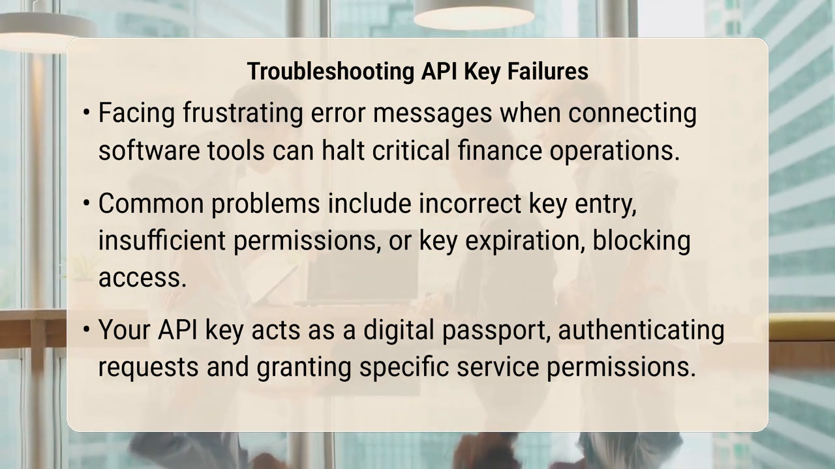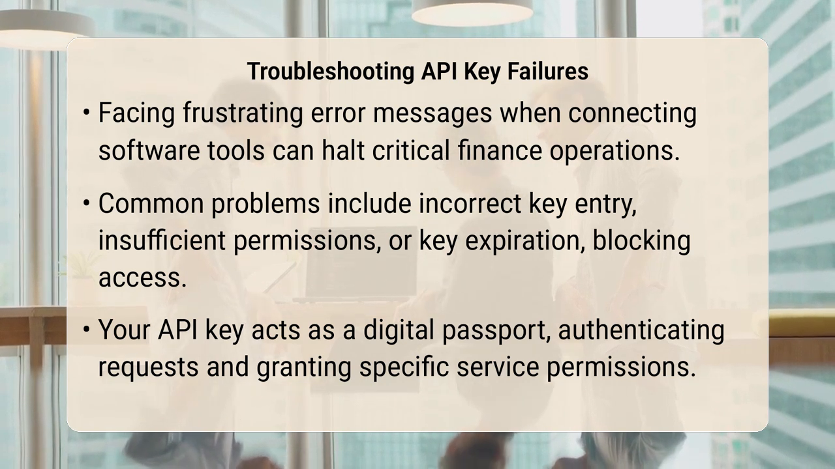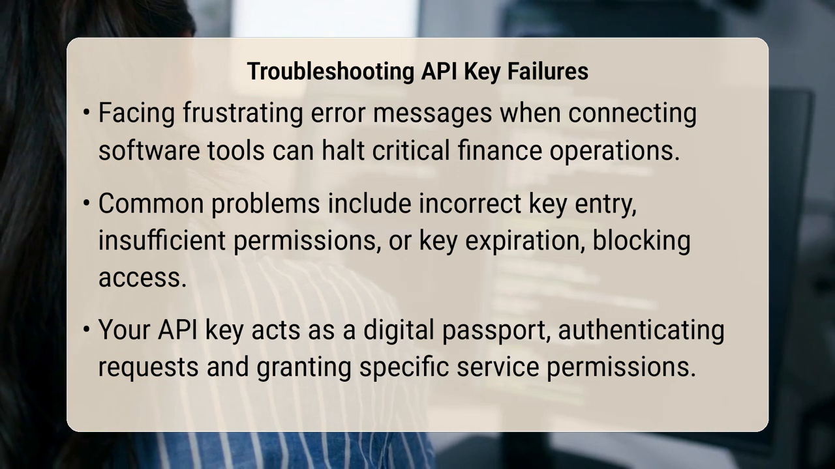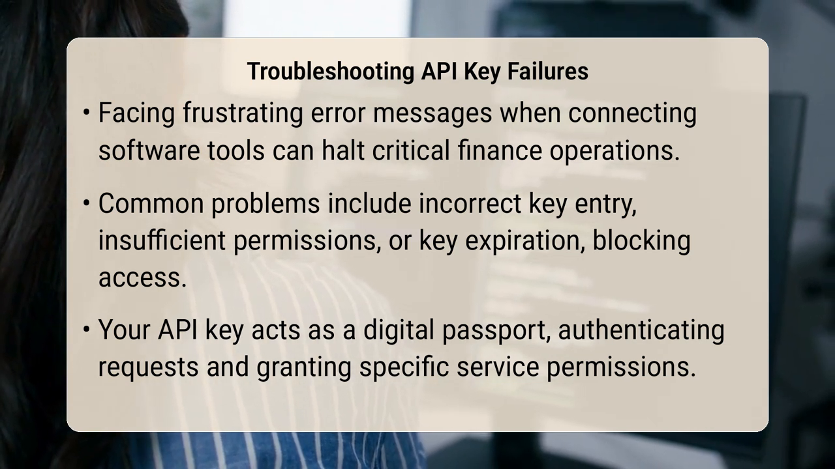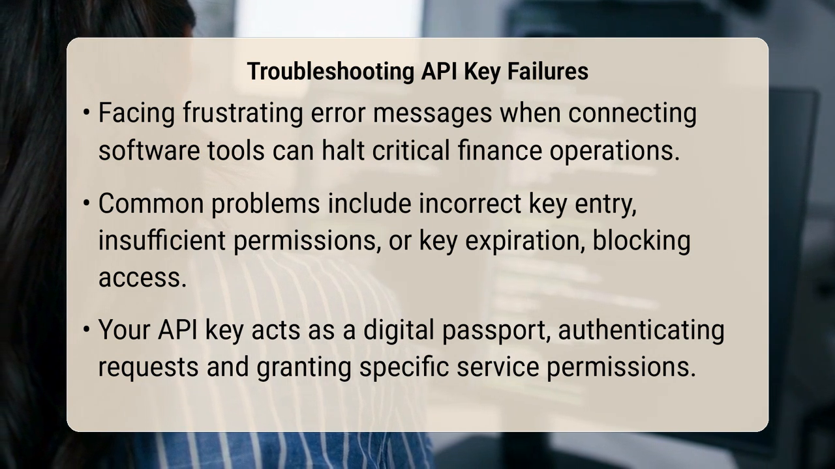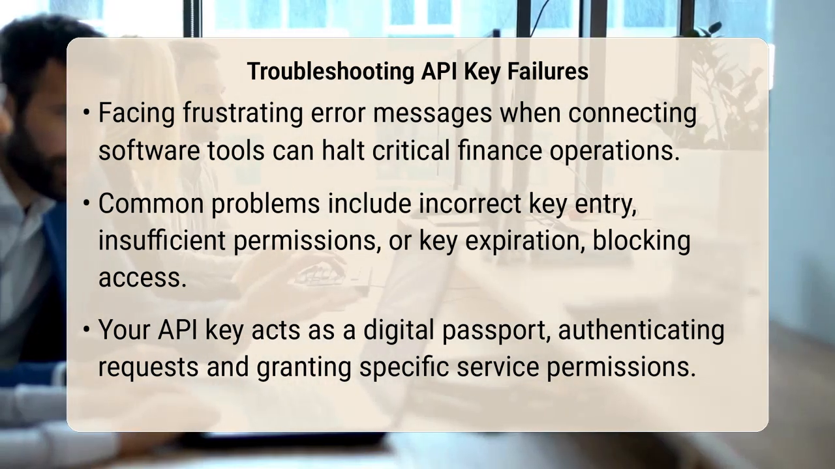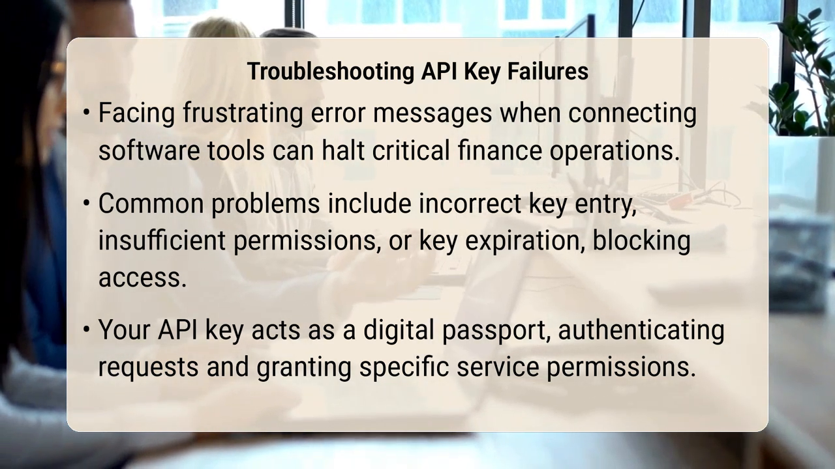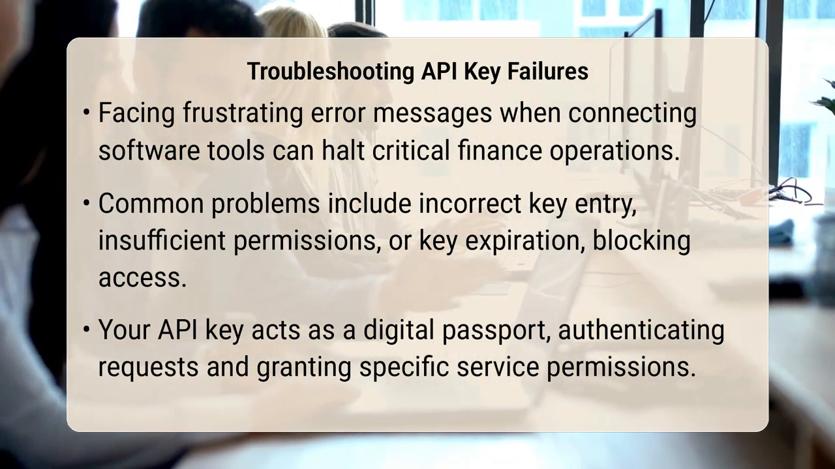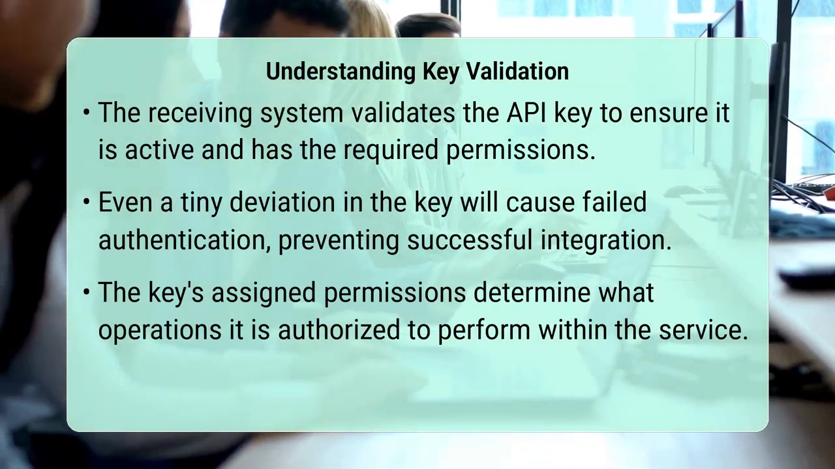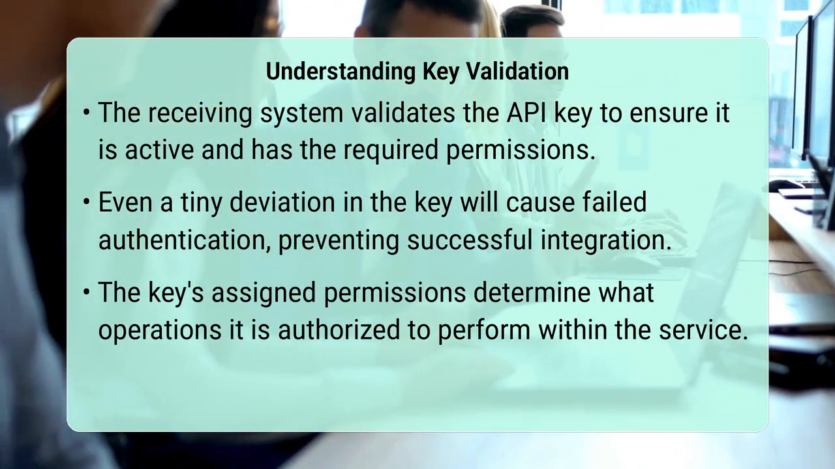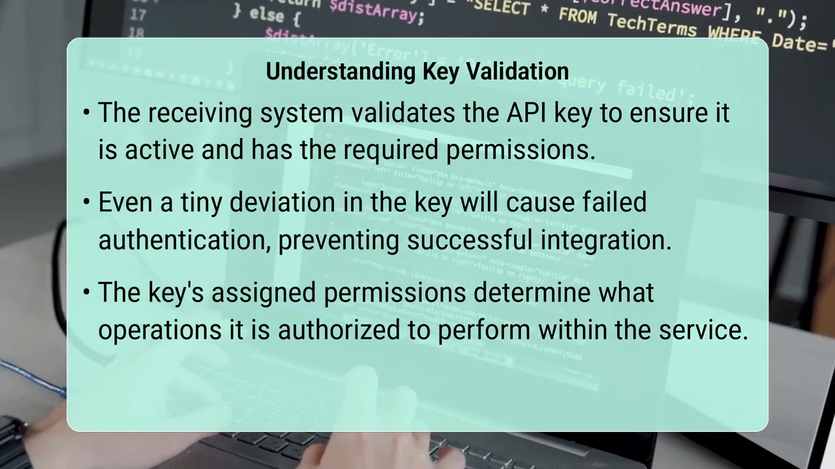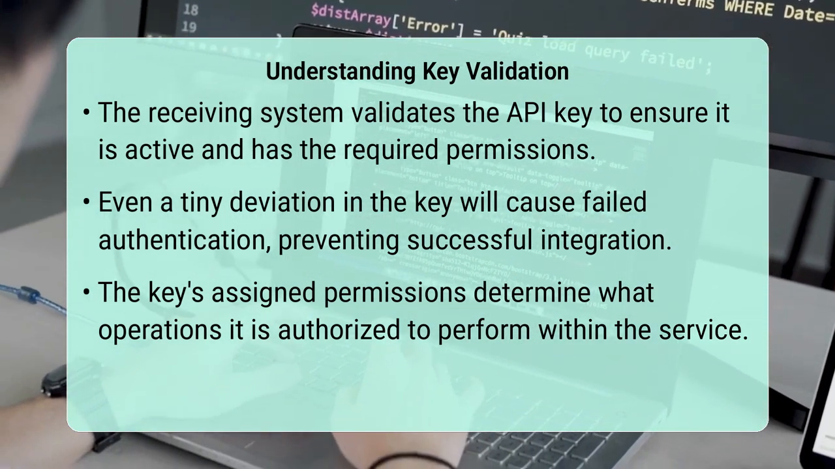Your application programming interface key is likely not working for integration due to common issues such as incorrect key entry, insufficient permissions, expiration, or environmental mismatches. Think of an application programming interface key as a digital passport and access card combined. It authenticates your request and grants you specific permissions to interact with a service. When this digital credential is not correctly presented or authorized, the system simply denies access.